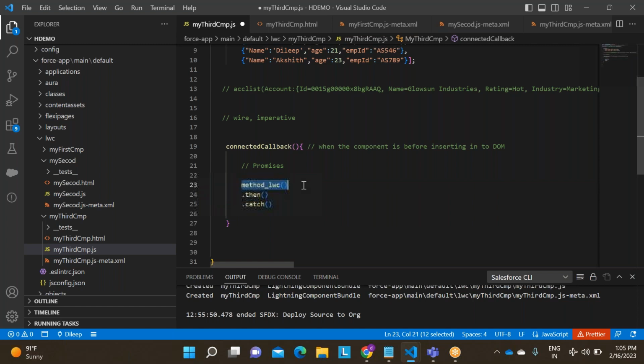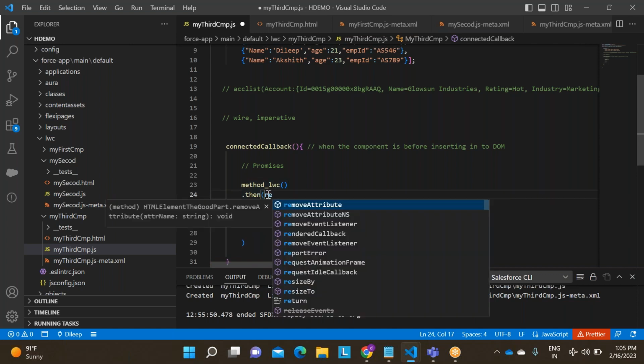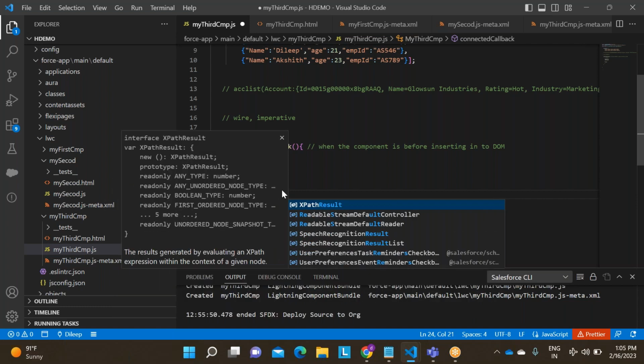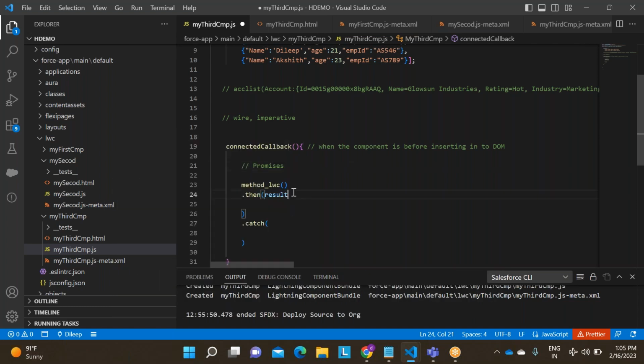I am calling the method from LWC. What will happen? If the call is a success and I get the data, then it will go inside the dot then. If I get an error, then we will get the catch. So what we are writing is result, and give some arrow.